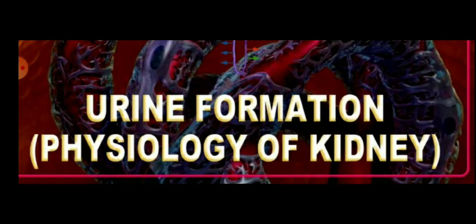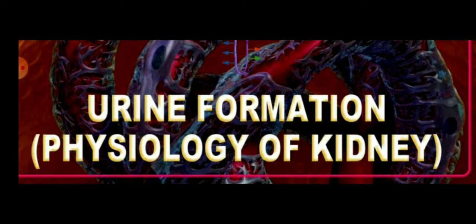So children, today we are going to discuss the process of excretion, how the urine is formed. This is the physiology of the kidney. Children, the main function of the kidney is to remove the waste product from the blood, and the urea which is produced in the liver. Children, we have also discussed that each kidney has a large number of filtration units. These basic structural and functional units of the kidney are called the nephrons.